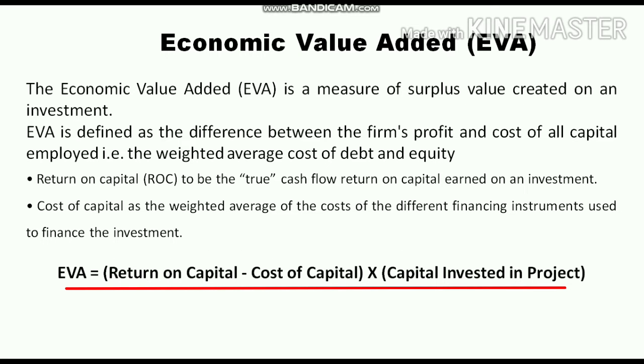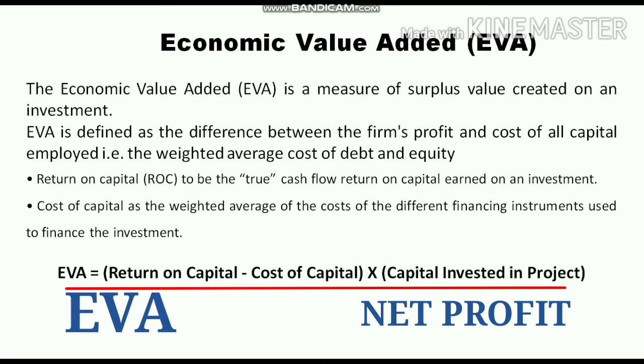So there is another thing: why does EVA reflect value creation, and why is the net profit or accounting profit in the income statement not considered a value creation measure? We do not consider the net profit available for equity shareholders as a measure of value creation. It is because EVA measures the value created above the required return for shareholders of the company. But net profit doesn't consider the cost of equity shareholders, the cost of retained earnings and other elements.